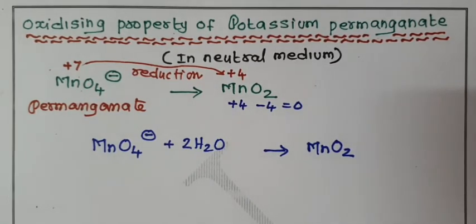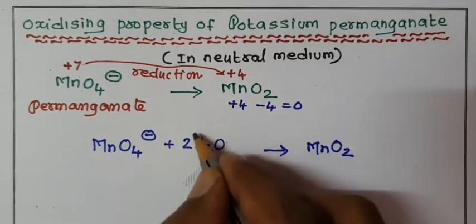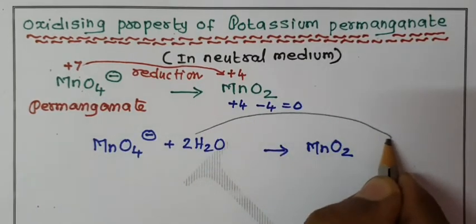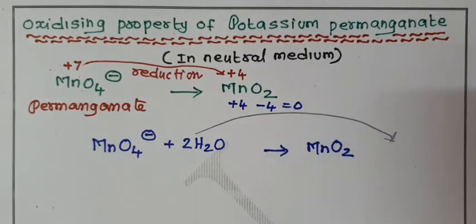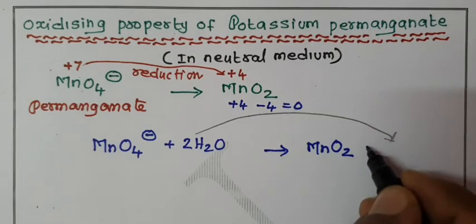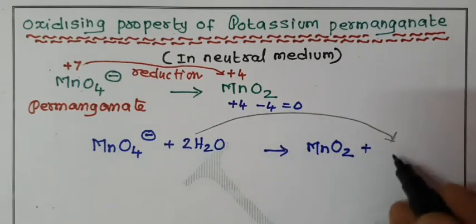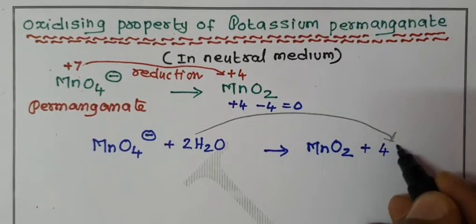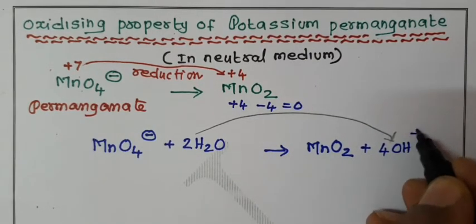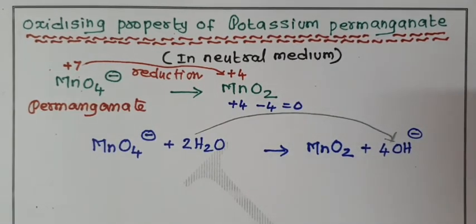And in the third step, in neutral and basic medium, double the number of OH minus ions are added on the opposite side. Here 2 water molecules, so double the number means 4 OH minus ions are added on the opposite side.